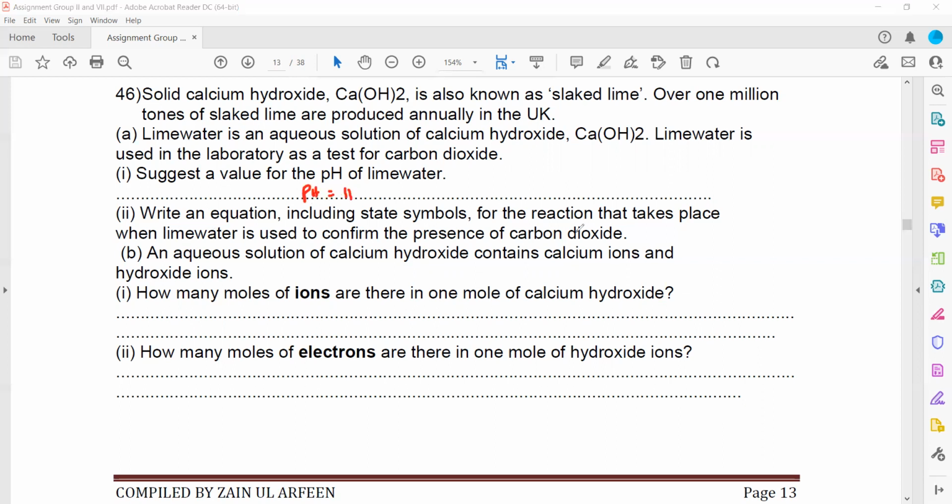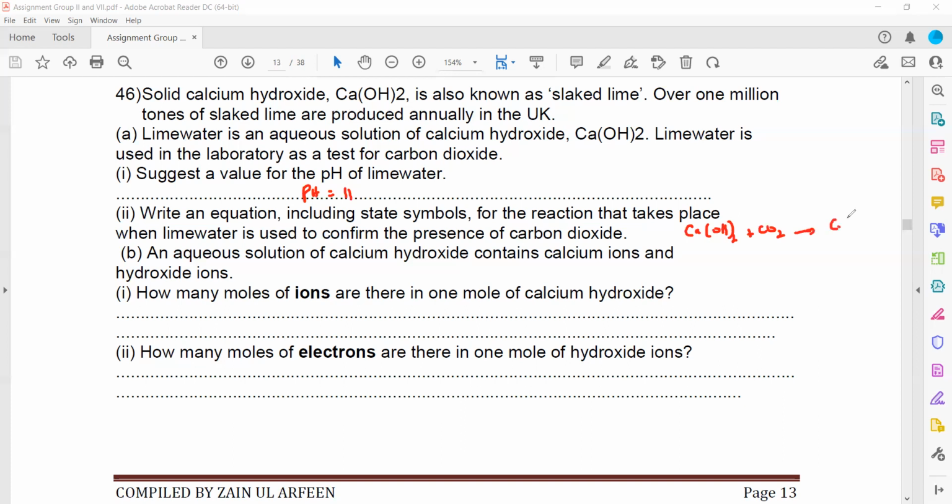Write an equation including state symbols that takes place when lime water is used to confirm the presence of carbon dioxide. Aqueous solution of calcium hydroxide contains calcium ion and hydroxide ion. So in this part we have to write the equation. We have calcium hydroxide plus carbon dioxide.